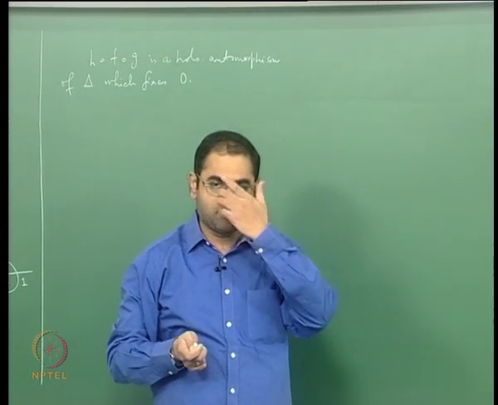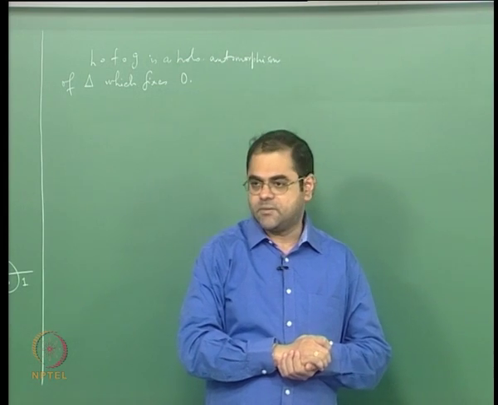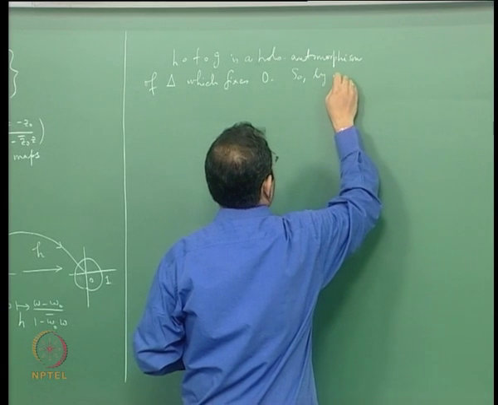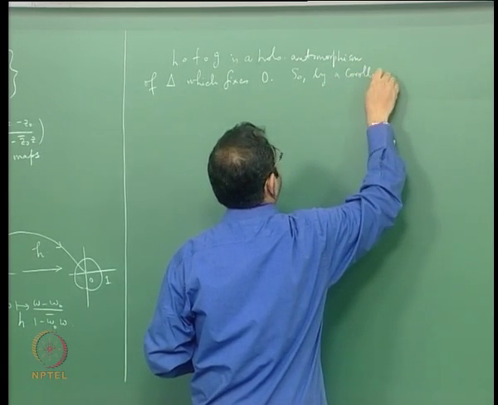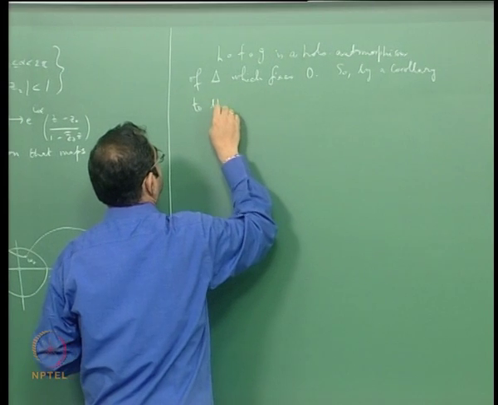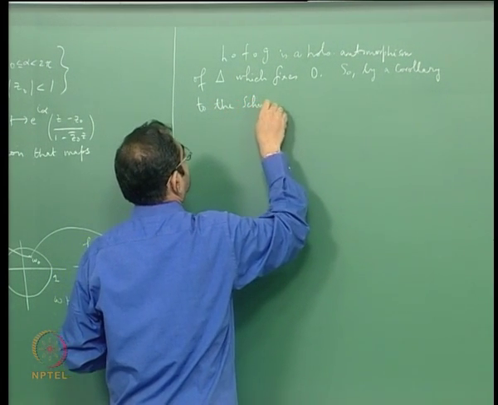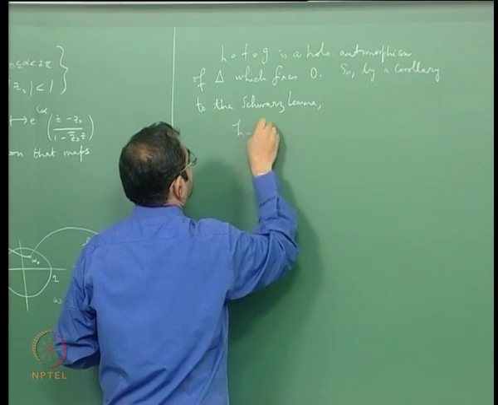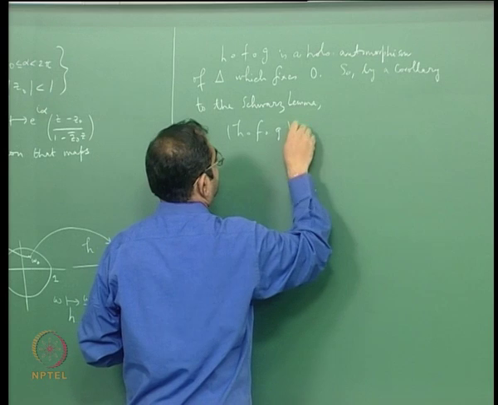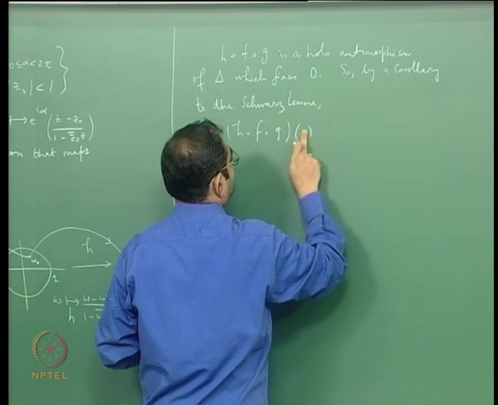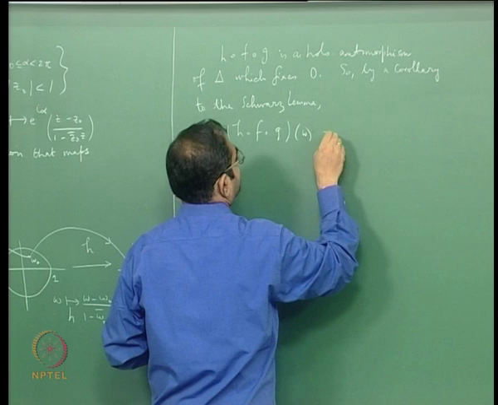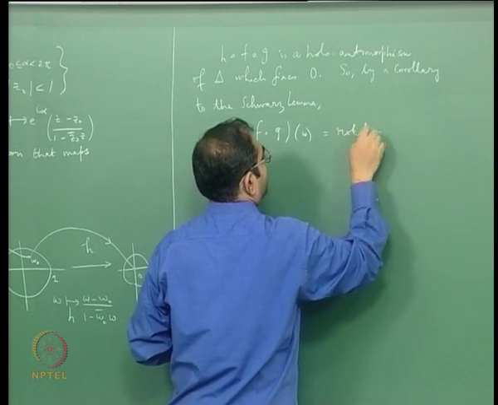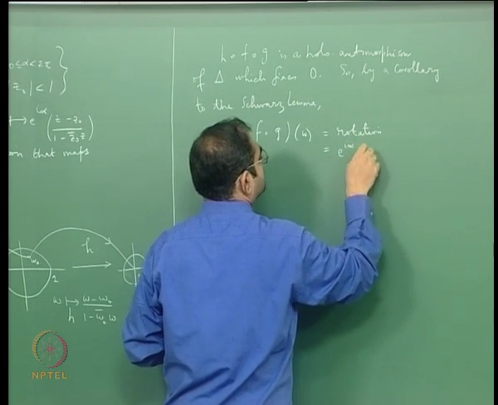That is a corollary of the Schwarz lemma that we have seen. So by a corollary to the Schwarz lemma, what you will get is that H circle F circle G of W is just going to be a rotation, and therefore it is of the form e power i alpha W.